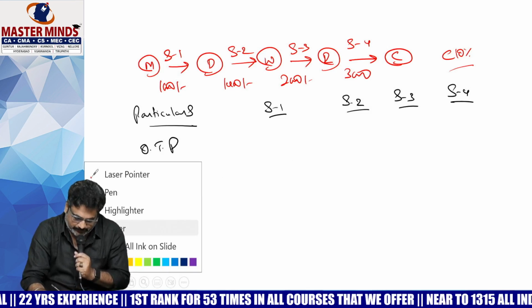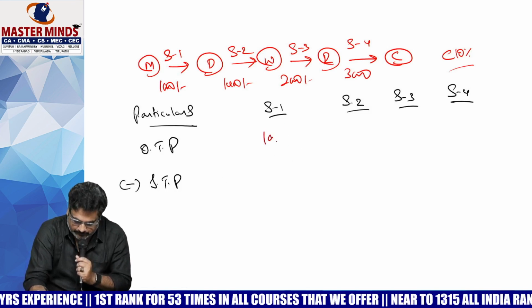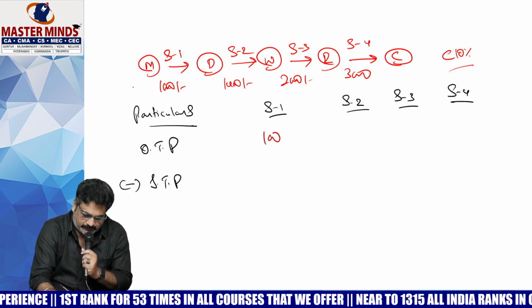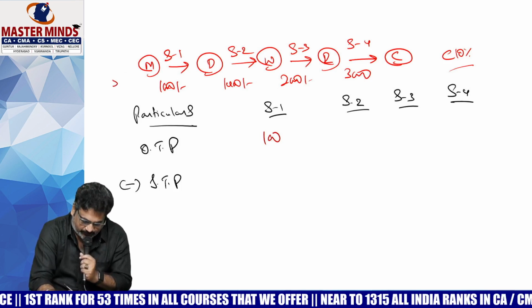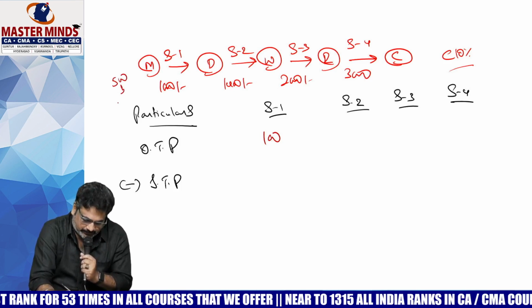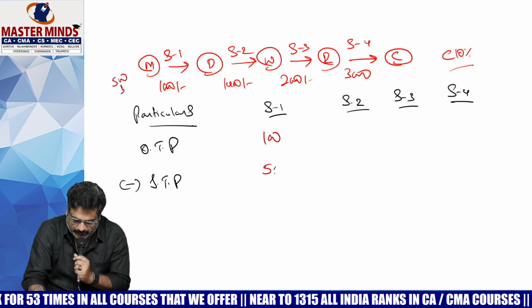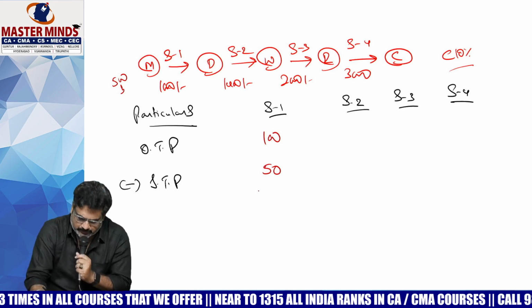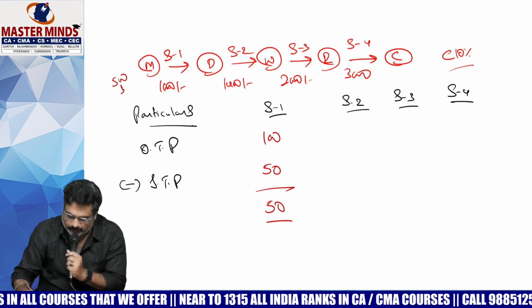Let us assume that the raw material purchased is 500 rupees, and on that 50 rupees was input tax that was paid. Based on that, now what is the amount we will pay?